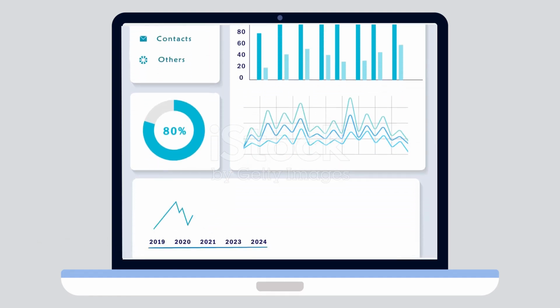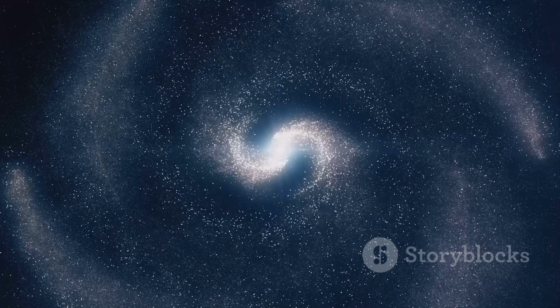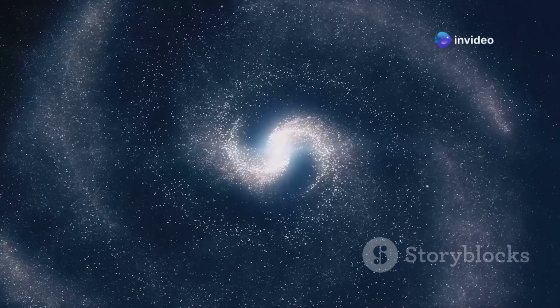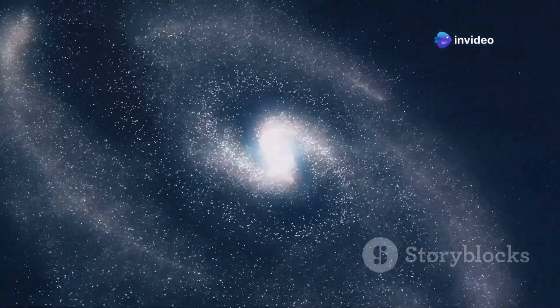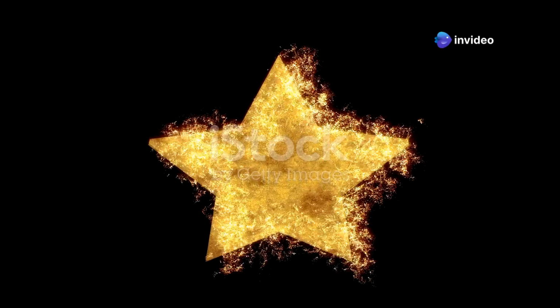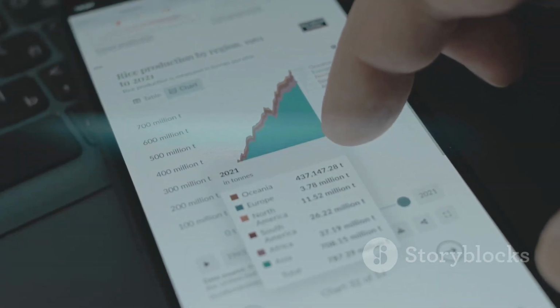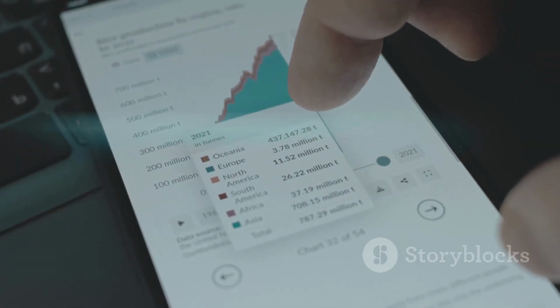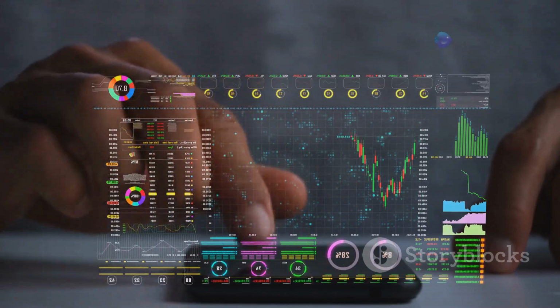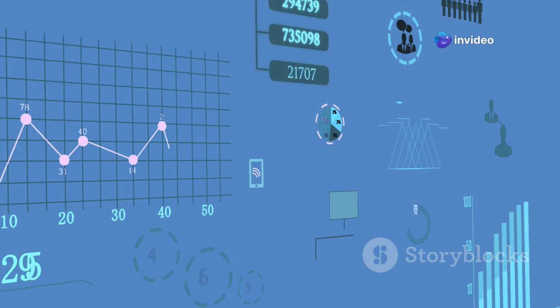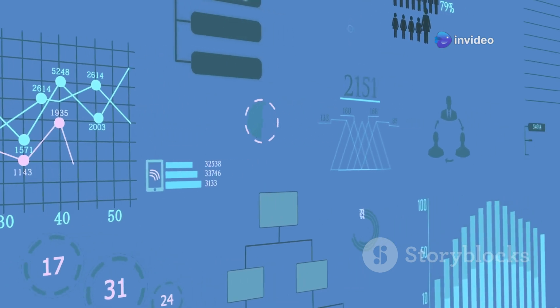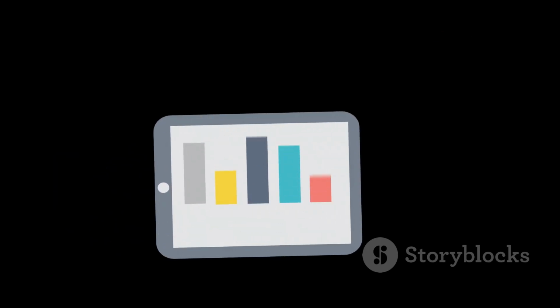Let's begin our exploration with tree maps. Imagine a vast galaxy, its spiral arms composed of countless stars. Each star represents a data point, its size corresponding to its value. That's a tree map, a hierarchical view of your data. Creating a tree map in Tableau is as simple as charting a constellation. Drag and drop your dimensions and measures and watch as Tableau paints a vivid picture of your data. Each rectangle a unique data point, nested within larger rectangles representing broader categories.